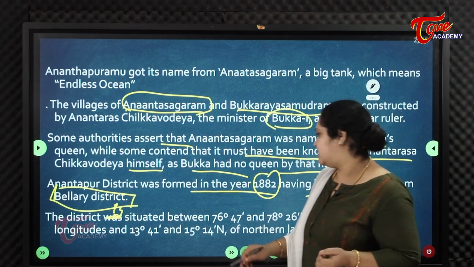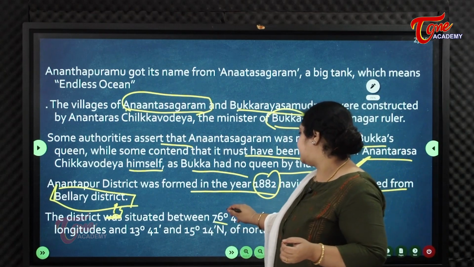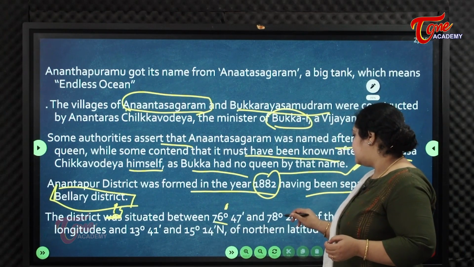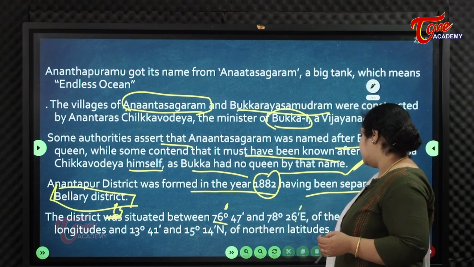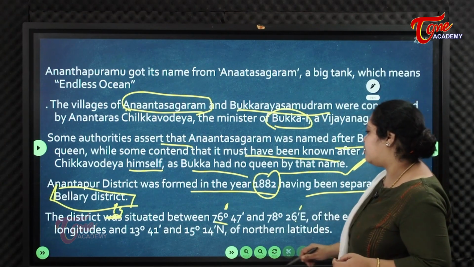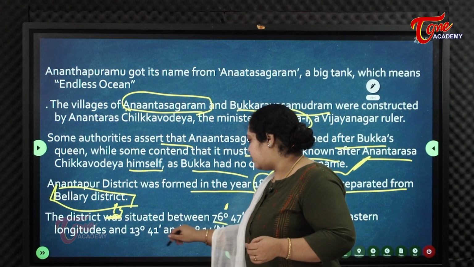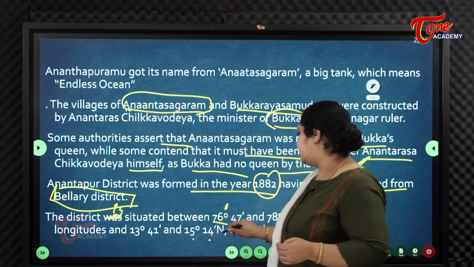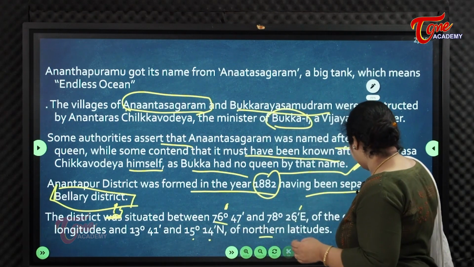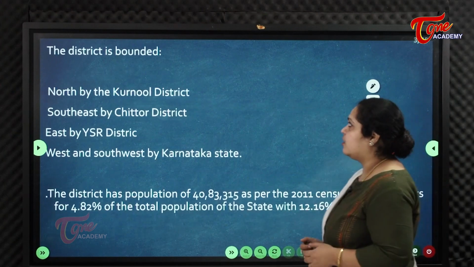What are the coordinates? The coordinates of Ananthapur district are 76 degrees 47 minutes to 78 degrees 26 minutes east longitude, and 13 degrees 41 minutes to 15 degrees 14 minutes north latitude. So these are the coordinates.